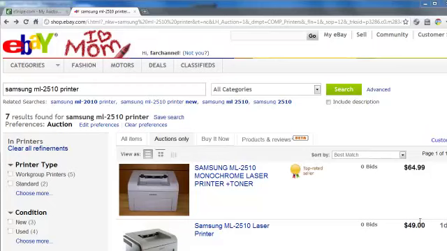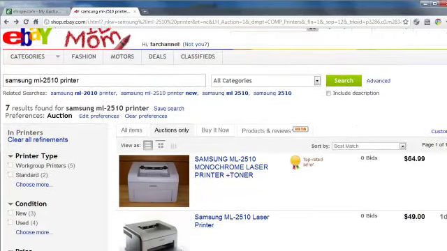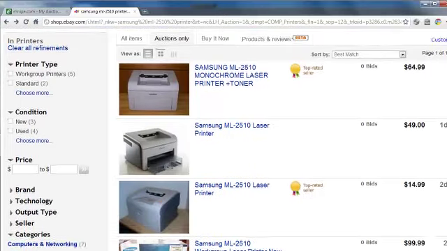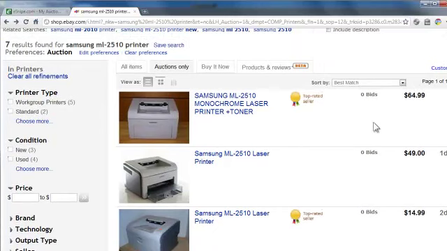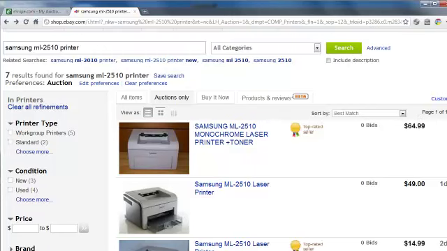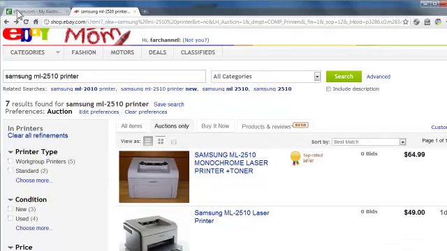The interesting situation is when there's a commodity item where there's several of the same thing, and here I'm going to show you a search for Samsung ML 2510 printers. These are virtually indestructible printers. They have all kinds of great cheap cartridges available for them, and they're now available, as you can see, for a fairly small amount of money. Here they're going for $14.99, $49, $65, and so on. That's a really good deal, and because they last forever, it's just a great printer to have around.